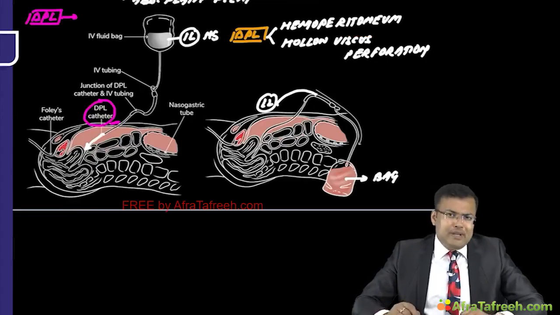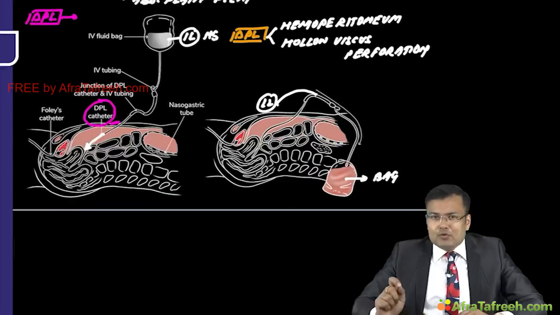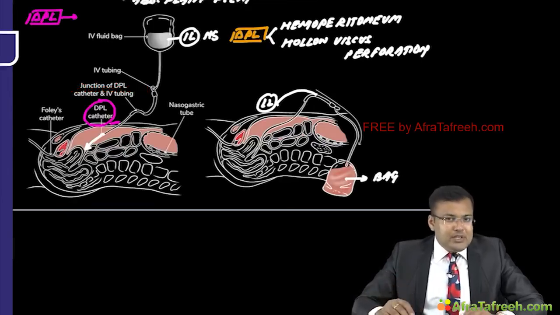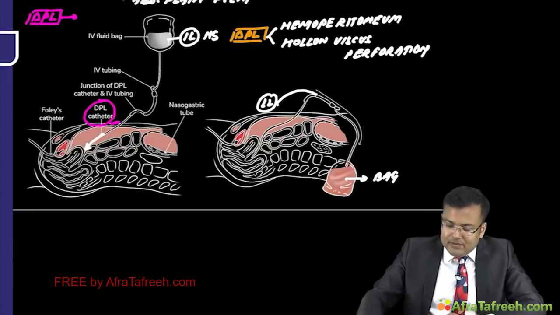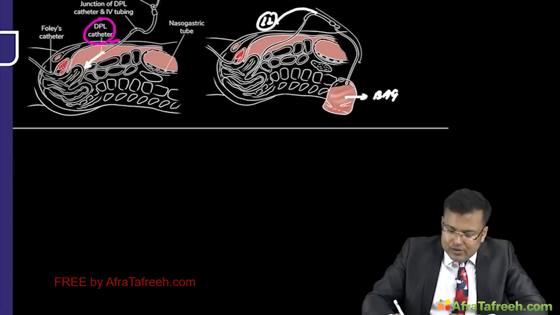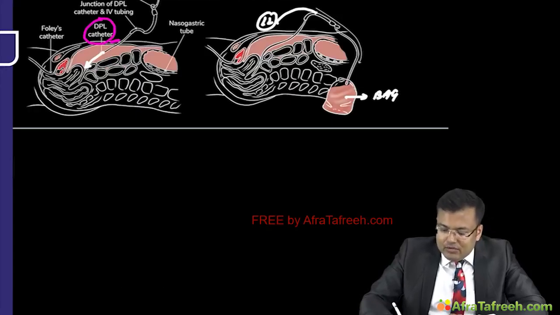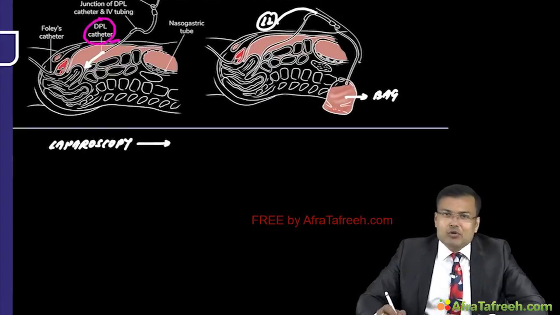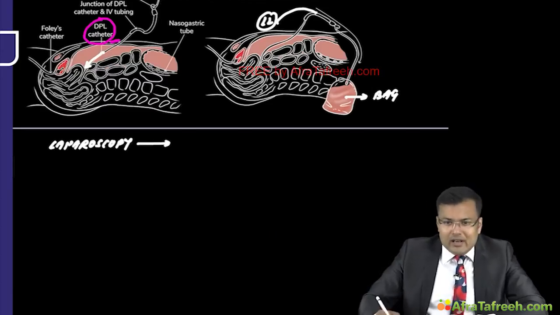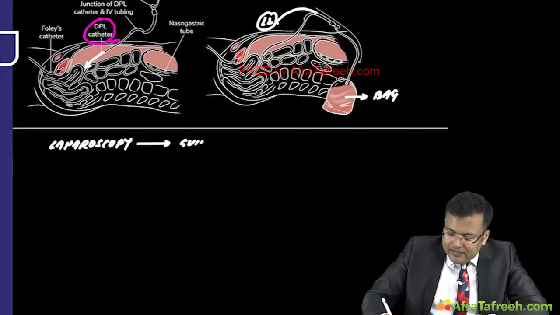What is the role of laparoscopy in acute abdomen? You know that laparoscopy can assist in guiding placement of the laparotomy incision because it will tell you the pathology. If a patient is forced to proceed to the operating room without a definitive diagnosis, in such cases we can go for laparoscopy followed by laparotomy. Laparoscopy will tell you about the organ involved or the site of pathology, and it assists in guiding the laparotomy incision.